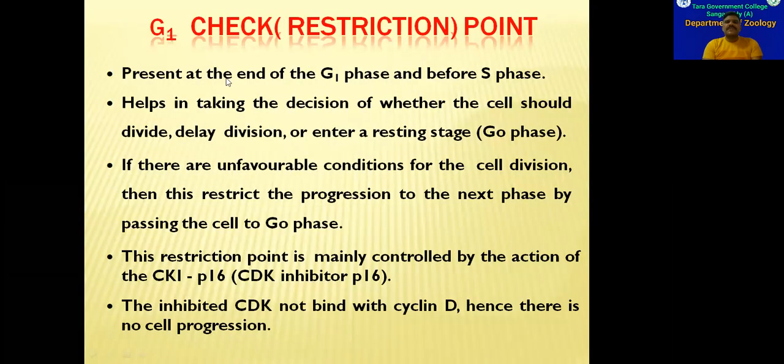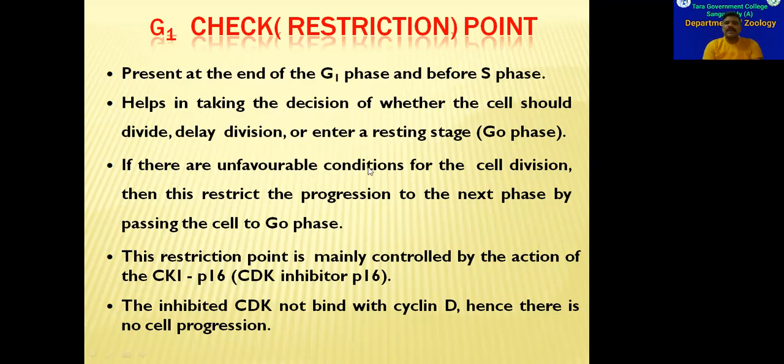So first one is the G1 checkpoint. The G1 checkpoint is present at the end of the G1 phase and before the S phase. It helps in taking the decision whether the cell has passed all the requirements. That means whether the cell should enter into division, or the division should be delayed, or the cell should enter into resting phase, that means G0 phase. So all these decisions will be taken at the G1 checkpoint.